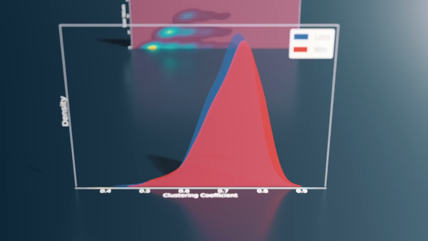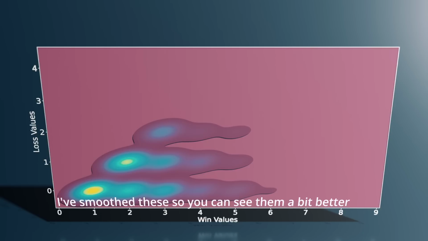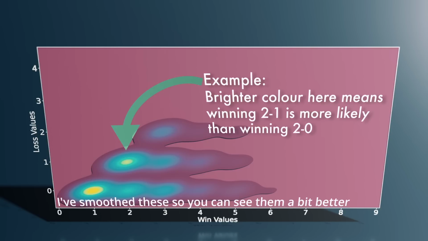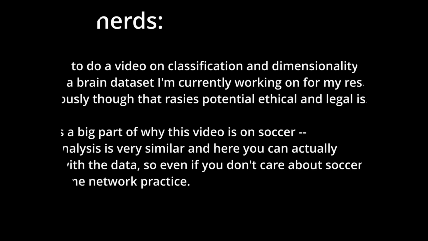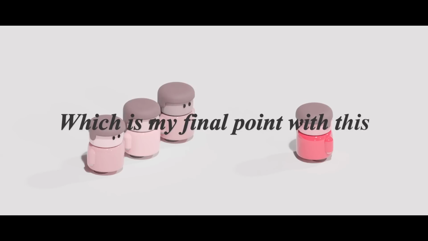And while not technically a network feature, I did also really like this plot. It's the joint probability of winning and losing scores. Essentially, it tells us the relationship between winning scores and losing scores in a match. That would help you answer, for example, if a team got a score of 4, what's the probability that they won? This method is like a complementary analysis and one that leads more towards regression or classification analysis. Which is my final point with this.